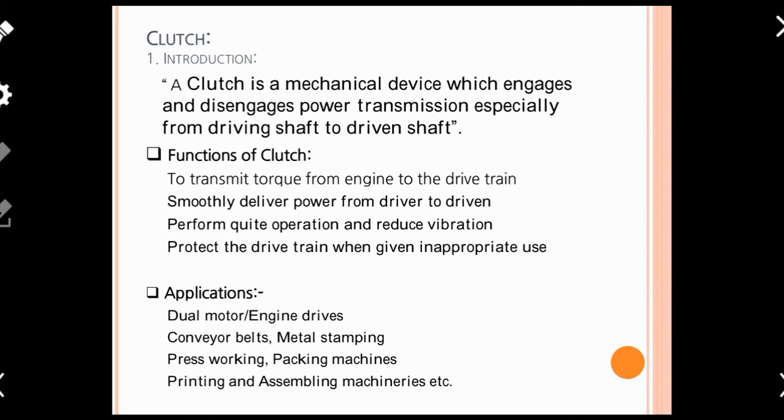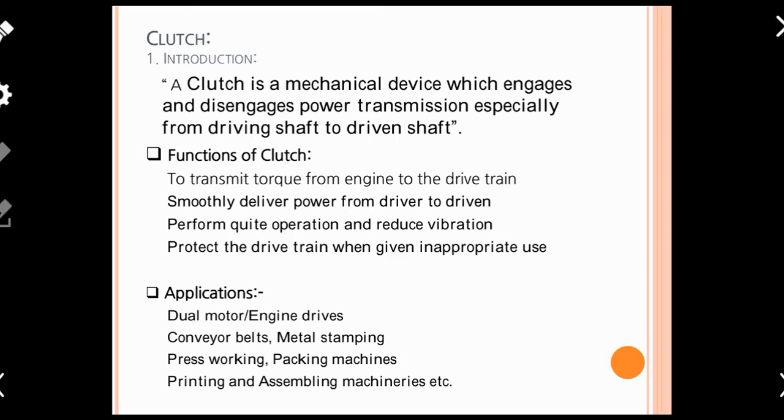Basically, there is a little bit of difference between clutch and couplings. If you look at the definitions of couplings and clutch, there is a lot of similarity, but there is one common difference between them.